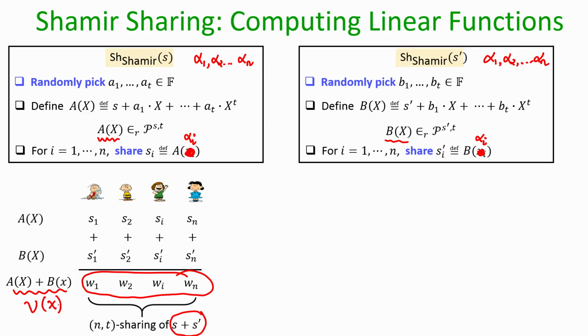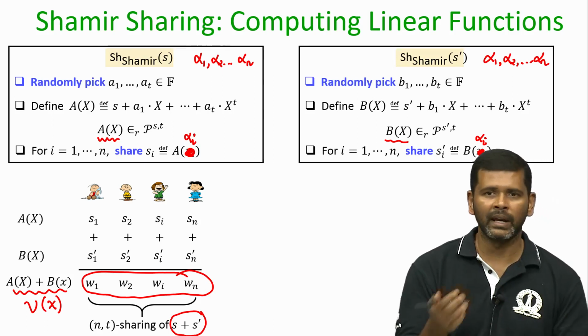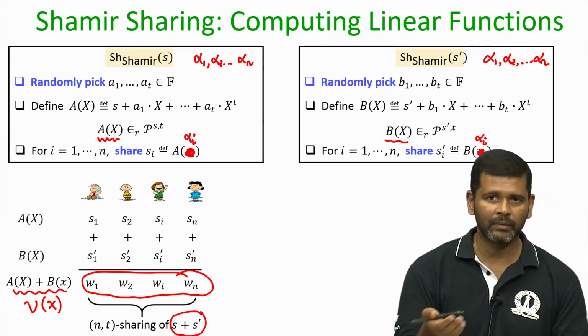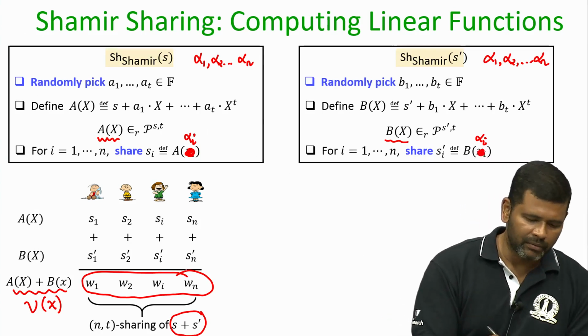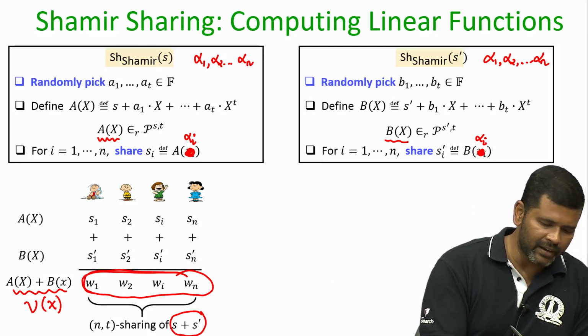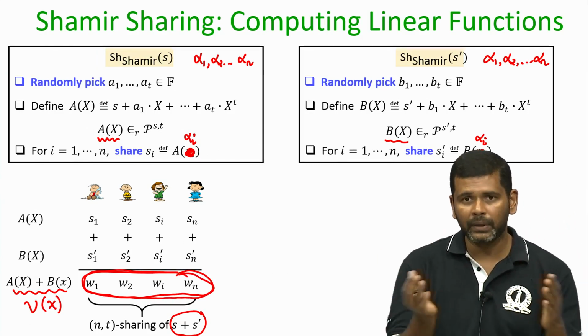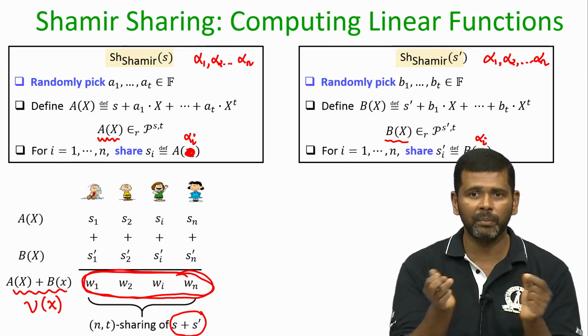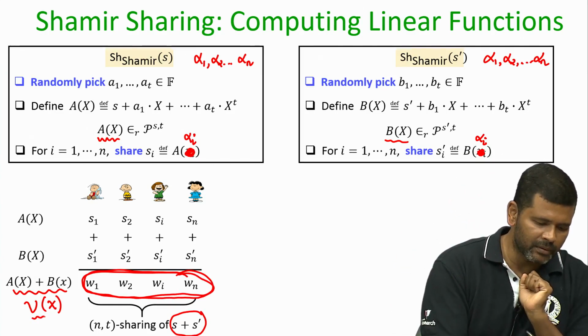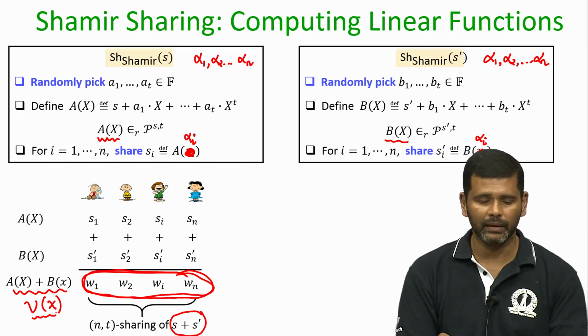Now, this V of x polynomial will have degree t, because A of x is a t degree polynomial, B of x is a t degree polynomial, hence their summation also will be a t degree polynomial, and the constant term of this V polynomial will be the summation of the constant terms of the A polynomial and the B polynomial, namely S and S prime. So, I can imagine as if this W 1 to W n is a vector of n values which would have been obtained if the secret S plus S prime would have been shared by picking this polynomial V of x.